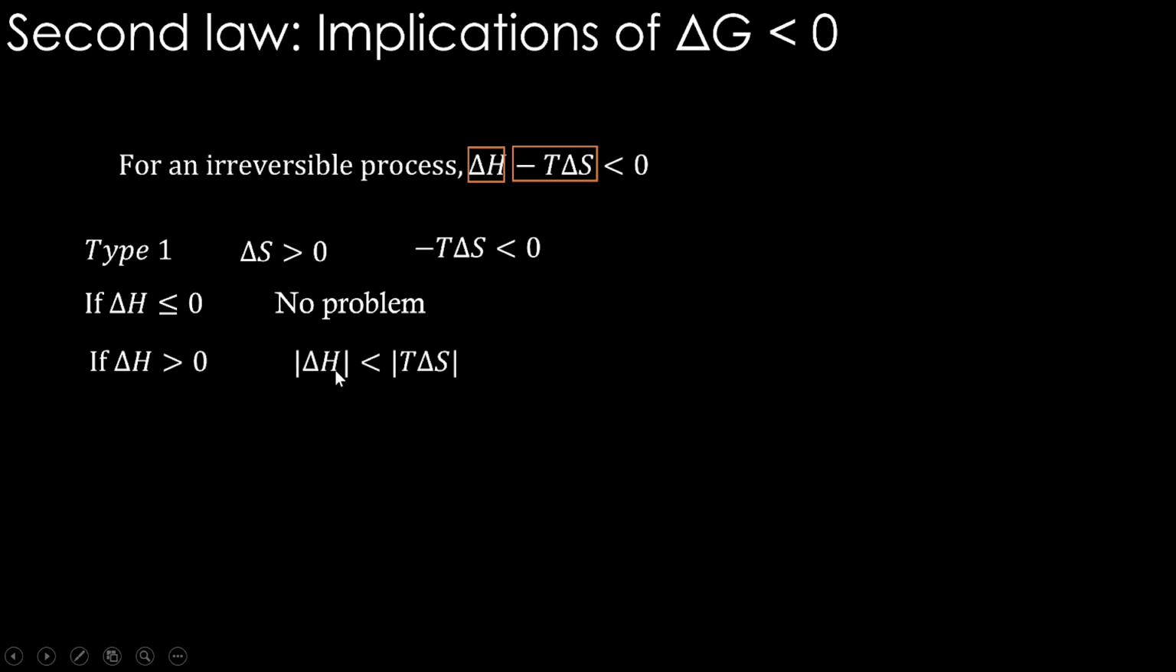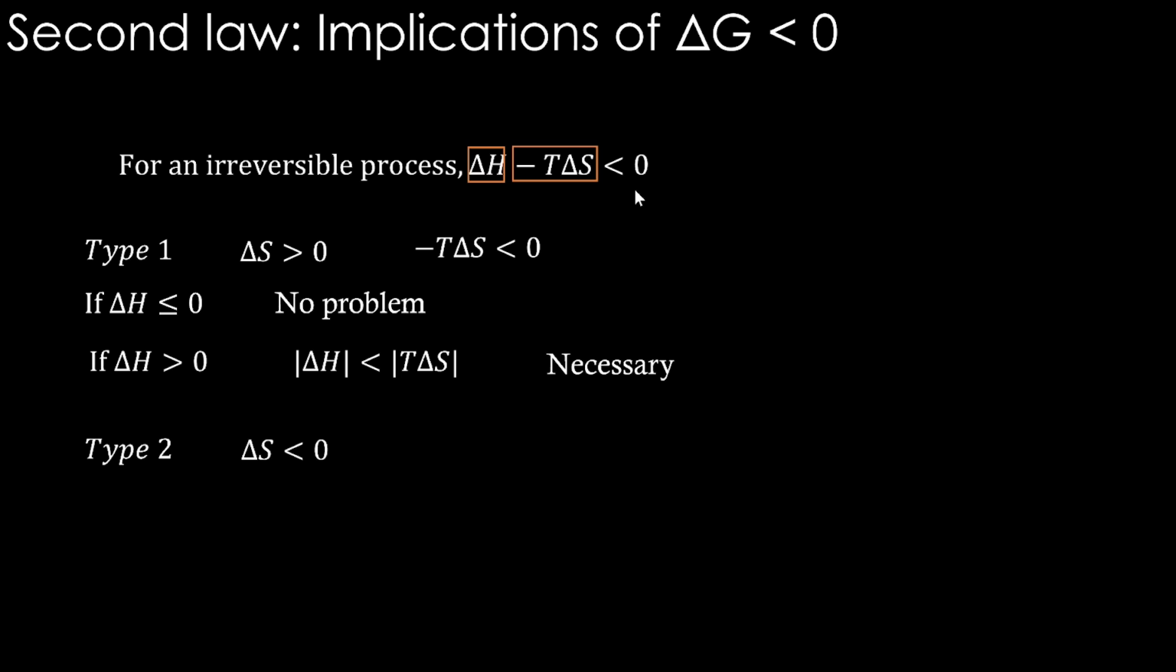Delta H magnitude should be less than the magnitude of T delta S, isn't it? This is necessary. Otherwise, this will not be satisfied. Okay, delta H is positive and T delta S is negative. In the competition, we have to get a total negative number. Therefore, this T delta S should be in magnitude higher than delta H. Only then we can get this negative.